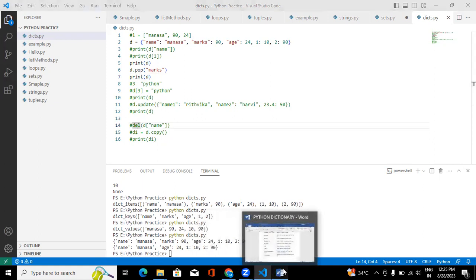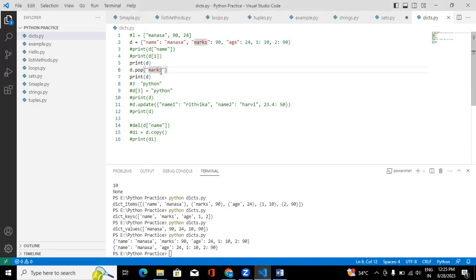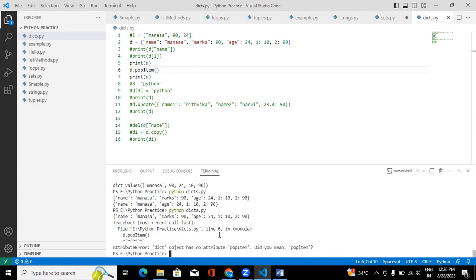And popitem removes the last inserted key value pair. So for this popitem, you don't need to pass any parameter. Simply do d dot popitem. It says no attribute popitem. Sorry, I gave it as a capital letter.